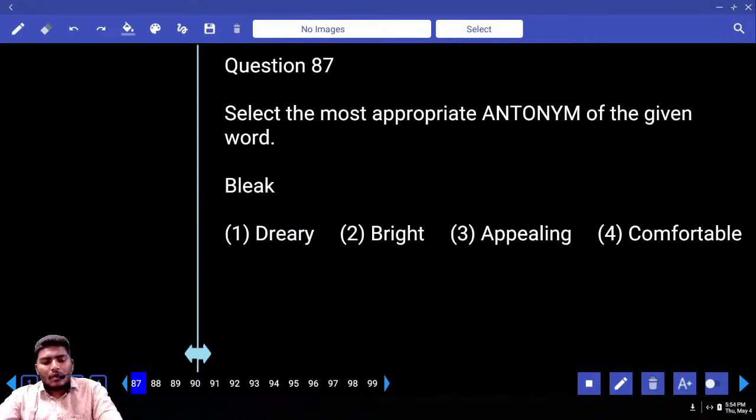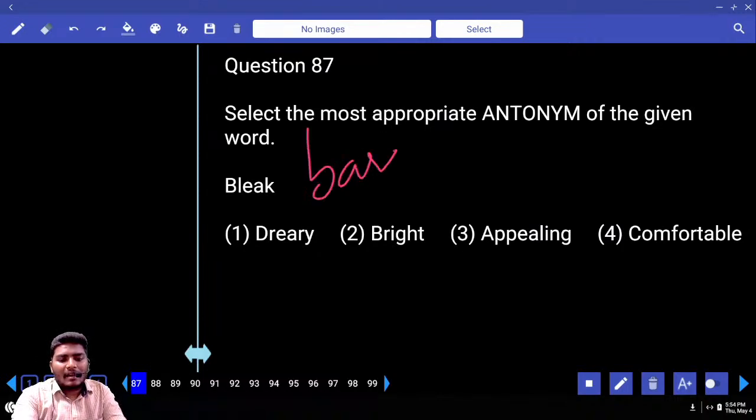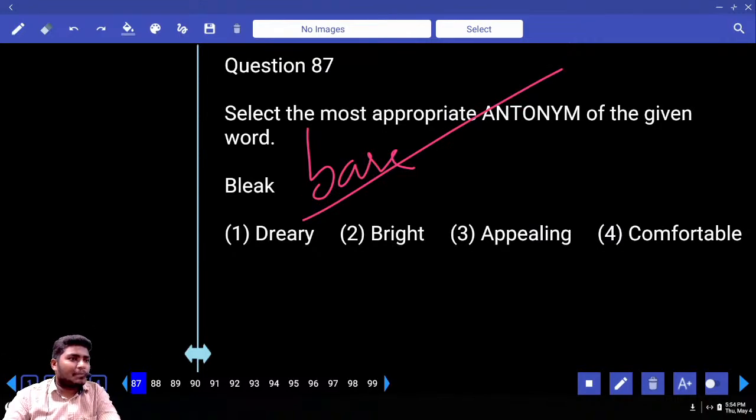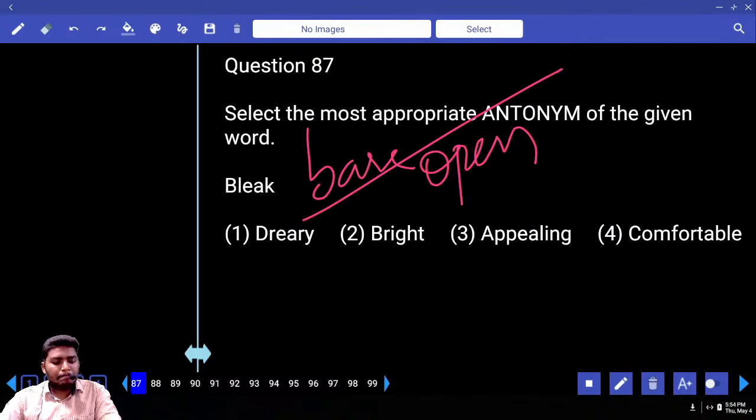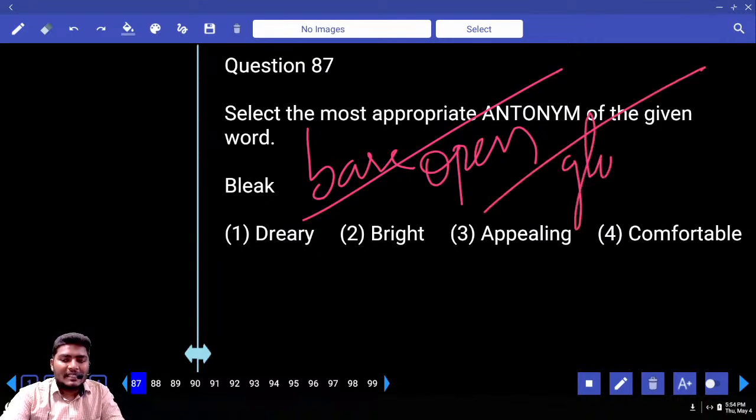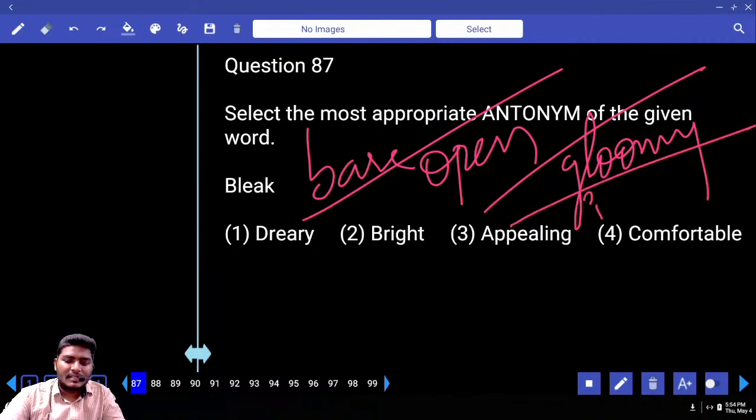Yeah, write down: bare, B-A-R-E, bare. Write down one more: exposed. Bare, exposed, open. These three have one meaning. Write down one more word: gloomy. Not active. Inactive person. Inactive, we can say. Inactive person.